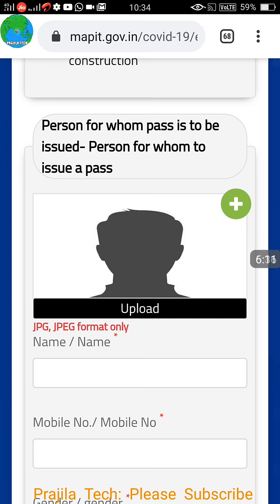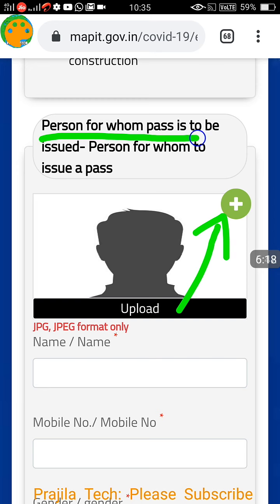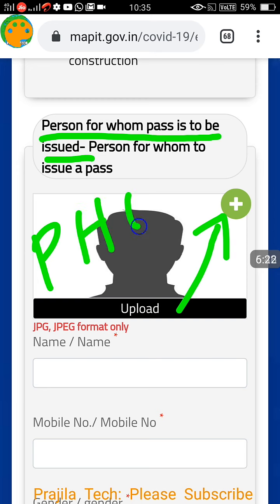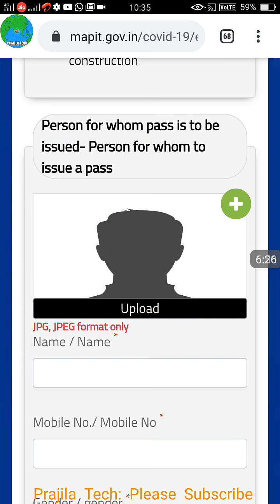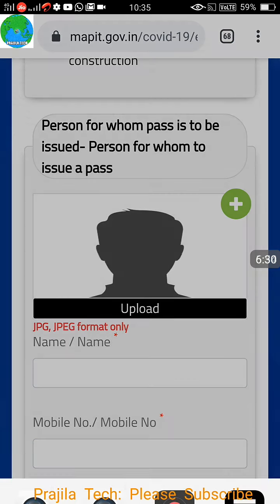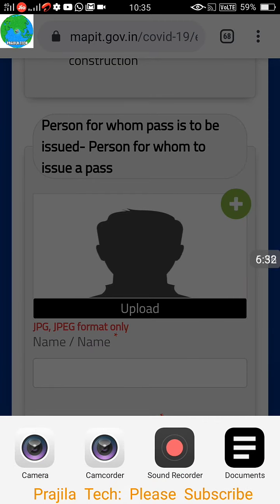Now this is the photo of the person for whom the pass is getting issued. The pass will be issued to one person, but you can add multiple persons if you are traveling along with this person. So the main person's photo has to be uploaded here. Click on the plus button. When you click on the plus button, you get a camera or document option.